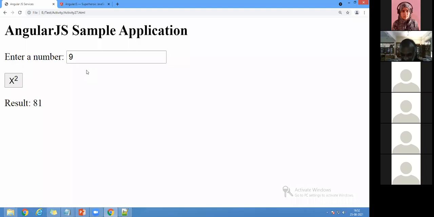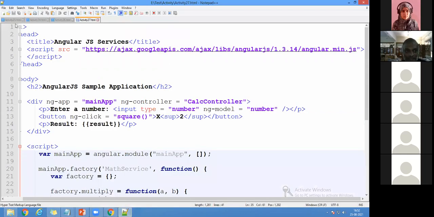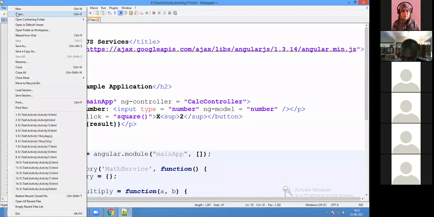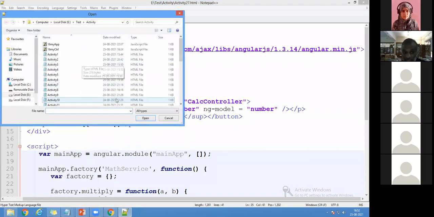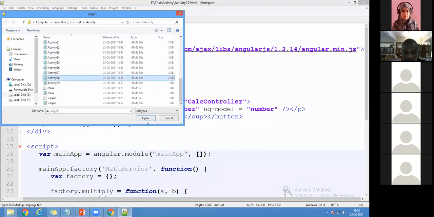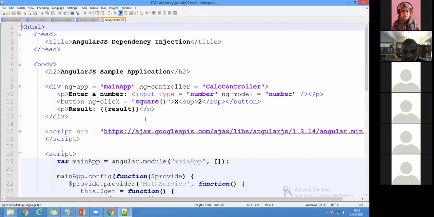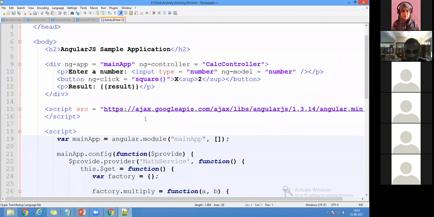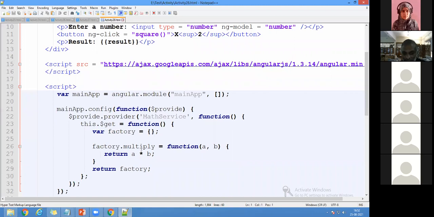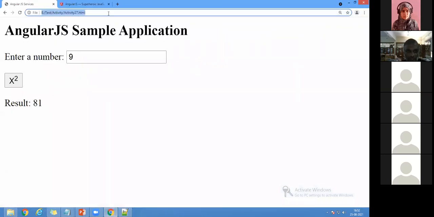Right. Two more, don't end the session. I will finish it, don't worry. Within 2 minutes, within 5 minutes, I will finish it. Now I'll come here to the 28th exercise, which is called dependency injection. Now you can see the same thing, 28, with the multiplication. Same factory method with multiplication we are going to do here. It is called dependency injection. Anyway, I will execute this program.